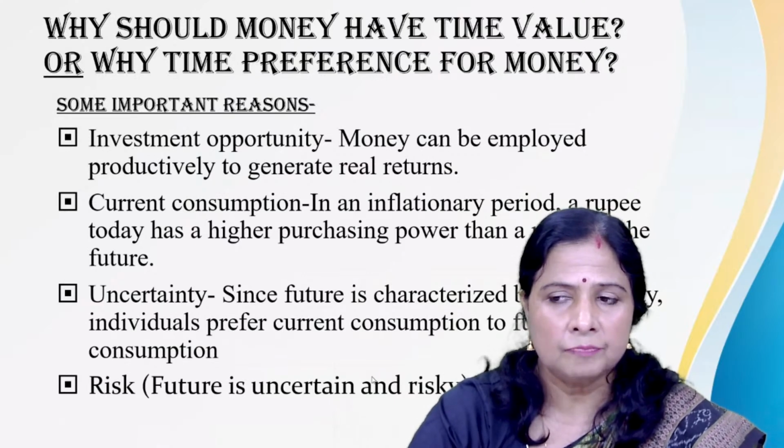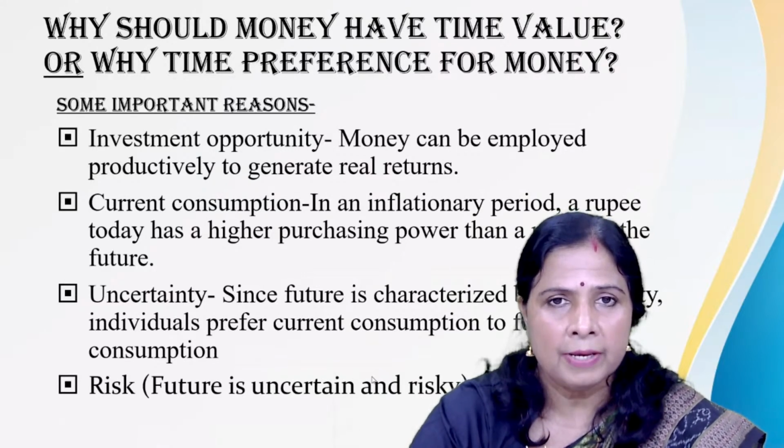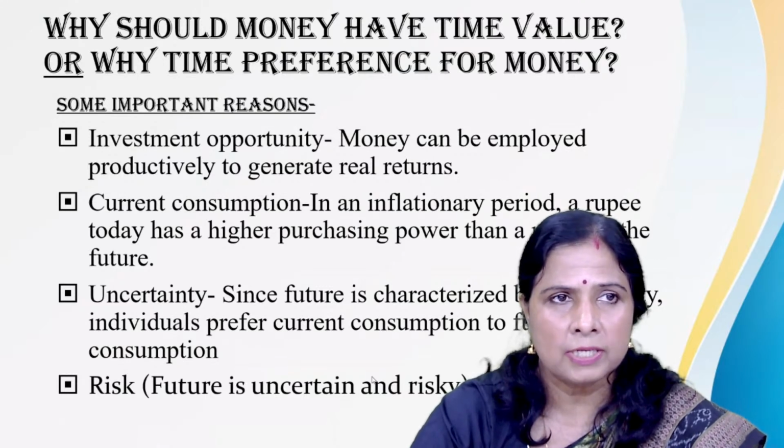The third reason which leads to the preference for time for money is the uncertainty. The future is uncertain. Nobody knows what is going to happen in the future. There are many risks which may be faced by the business in the future. Those risks may be the non-availability of material, the risk of inflation, the risk of a change in the government, and risks in the change of rules and regulations.